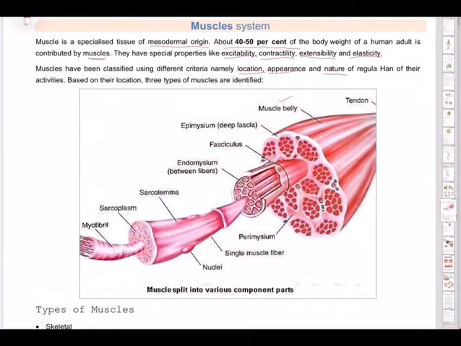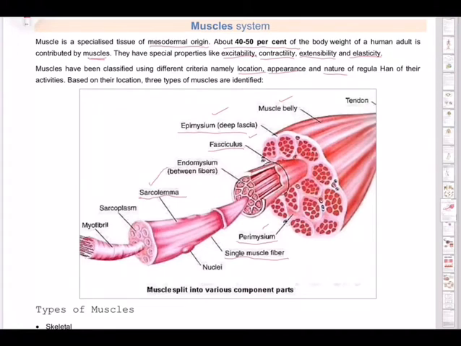Irrespective of what muscle it is, basically a muscle will be in this form. There is a muscle bundle, and in that we have epimysium, the deep fascia, and then the fasciculus, that small structure within that, and then perimysium, the gaps filled with that, and a single muscle fiber.